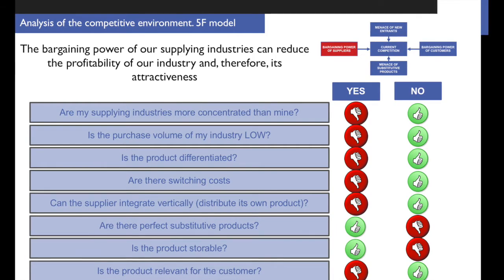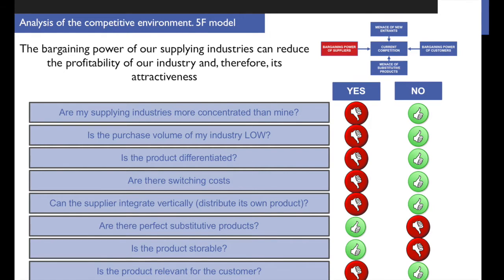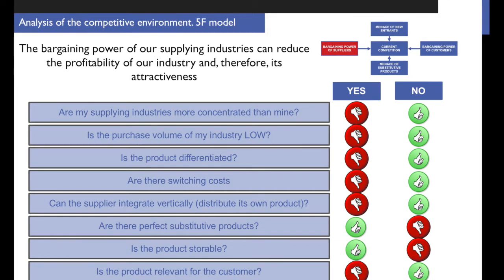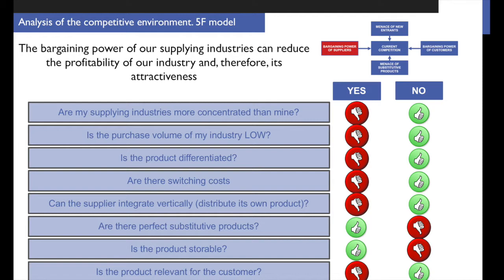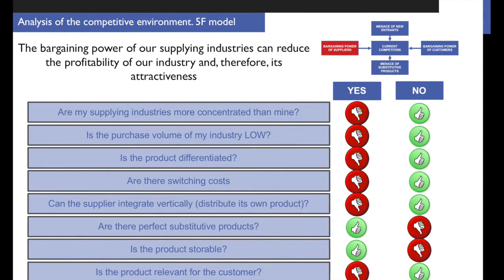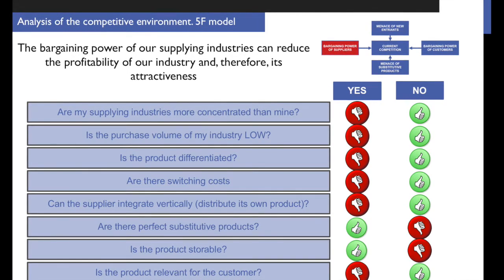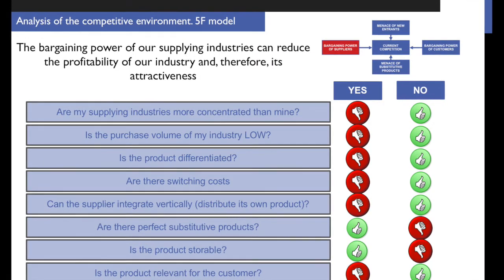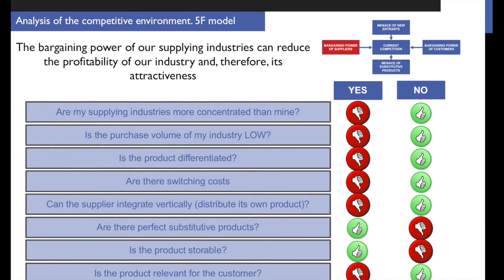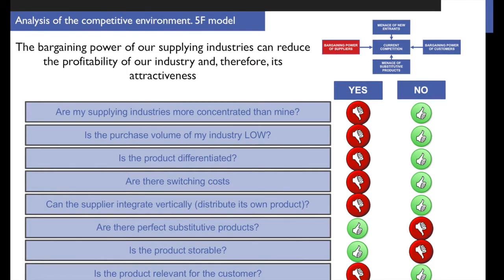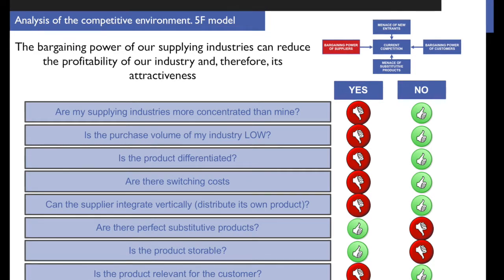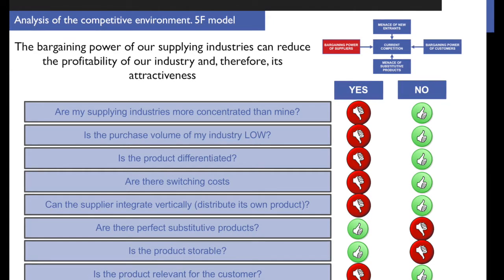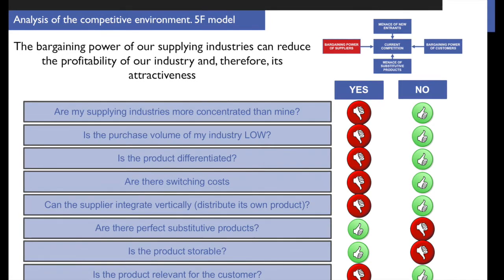Switching costs. If there are switching costs, then the suppliers will have bargaining power. If there are no switching costs, then the customers are going to have bargaining power. In this case, are there switching costs? For instance, I am Mercadona and I am selling oranges, and they come from one farm. If I want to move to another orange producer, will I have a lot of switching costs? And the answer is no. So again, food retail is more attractive than food producing.